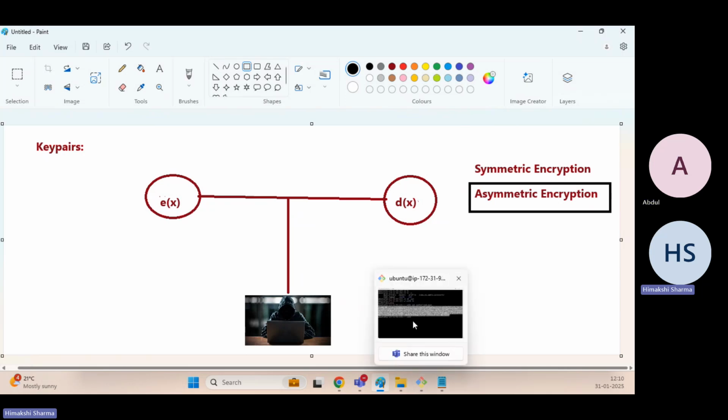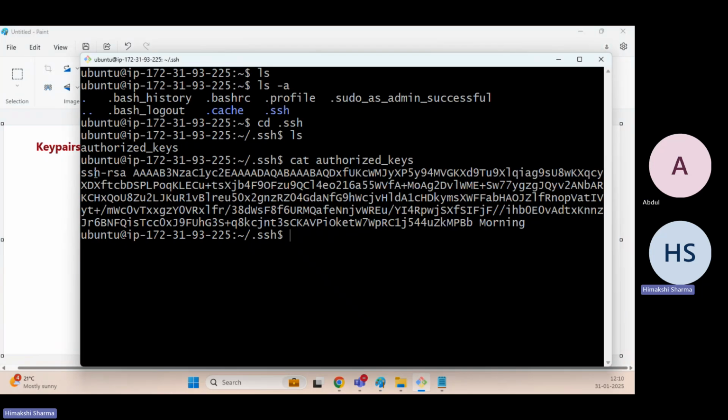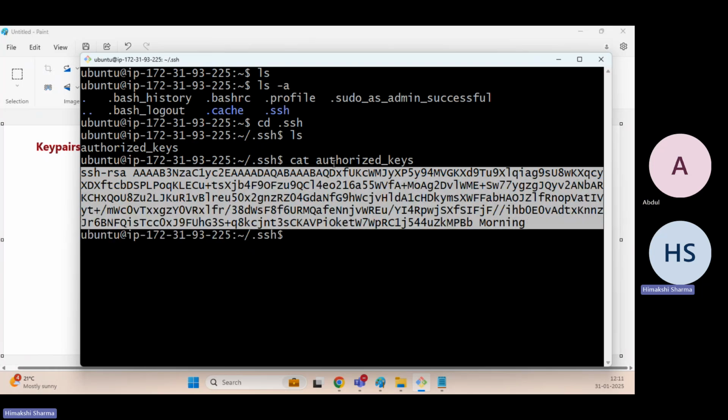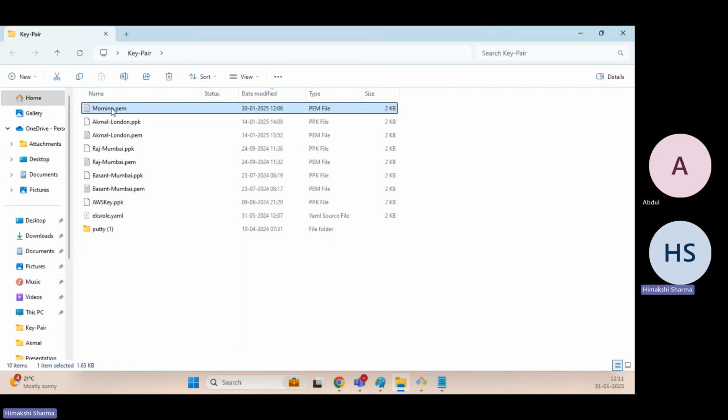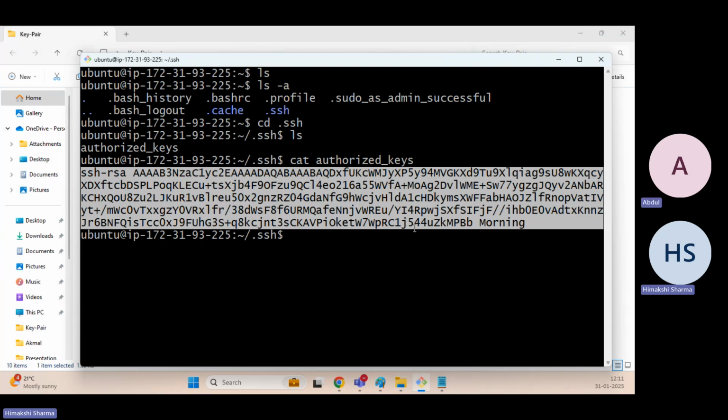If I lose this key, for example, if I get it deleted from this particular file, I will not be able to connect to this EC2 instance. Another way around, if I get this morning.pem deleted, still I will not be able to connect to this particular EC2 instance. So both of them should be there in their places. Without them, we will not be able to connect. I got it. Clear?